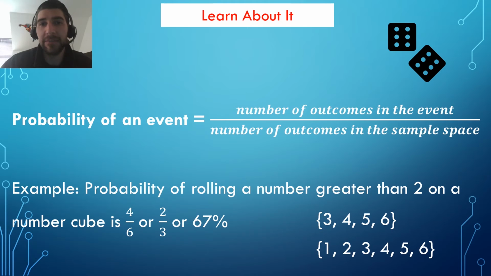The complement of rolling a number greater than 2 is rolling a number that is 2 or less. What would be the probability for that? How is that related to 67%? If you said that the answer is 2 out of 6, or 1/3, or 33%, you're correct. The complement of an event will always be 100% minus the probability of the event itself. In other words, the probability of an event plus the probability of its complement should be equal to 1.